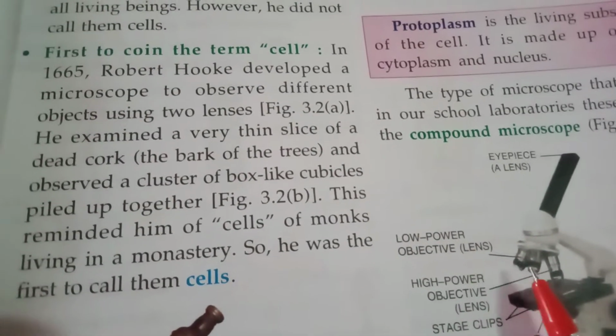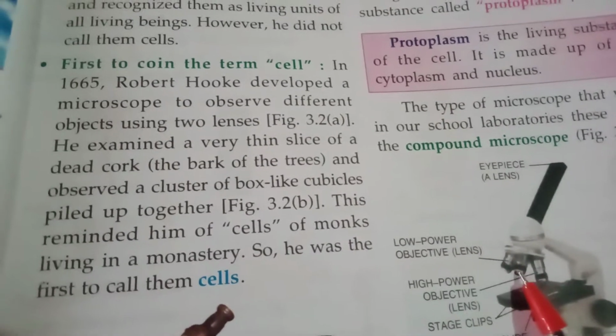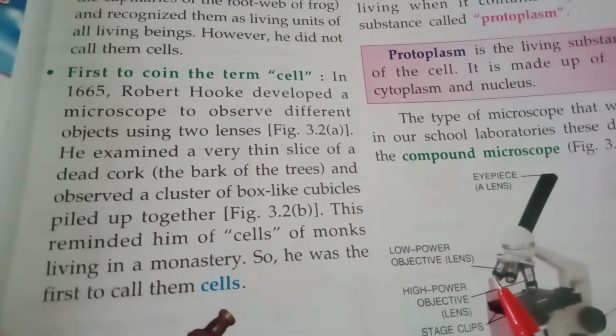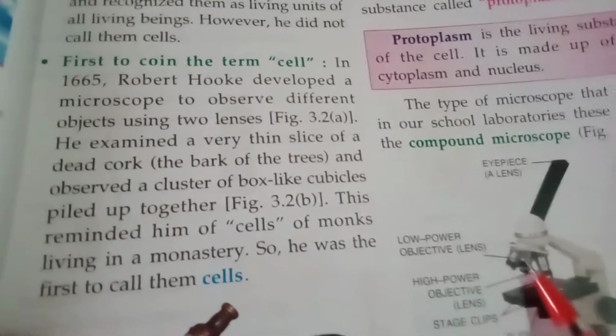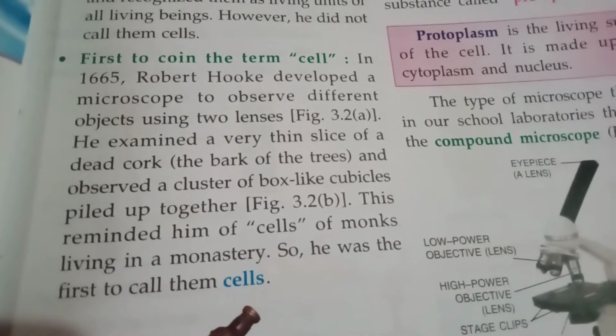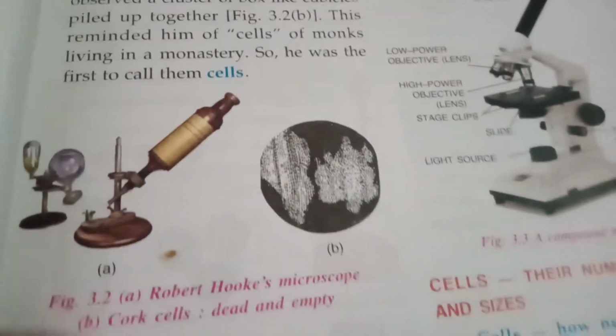Now here we have different lenses. So depending on the power we want, it can be a low power or high power lens. So depending on that, you can just rotate the lens and see the object. These are the microscopes that are used in school laboratories, which are used to find out the cells.